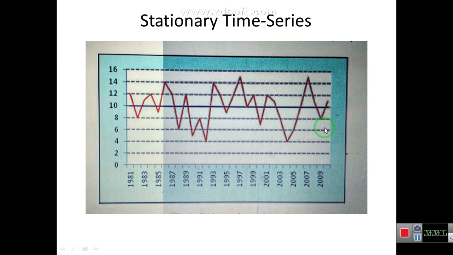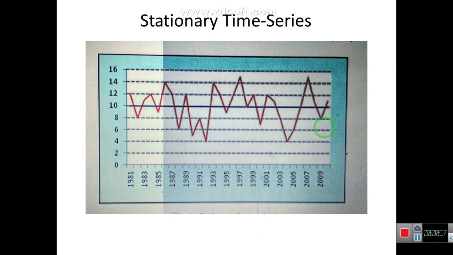Consider this diagram, which represents the stationary time series. A time series is called stationary if its values tend to revert to its long run average value and the properties of the data series are not affected by the change in time. It means there is no effect of time on the series, a time invariant series, as we have already discussed in the definition of stationary time series.